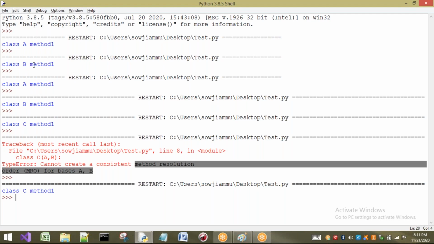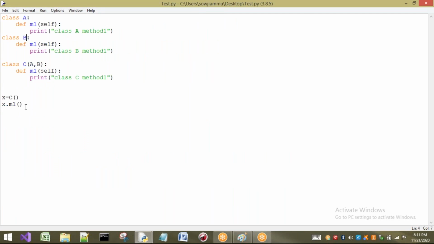Now it is giving you what? Class C method 1. That means what? Before, I told you that C is a subclass of A and B, but I also told you that B is a subclass of A, so we got some exception there. Now I have removed that one so that we are not getting any exception. X is of C type, so it executed M1 in C. There is no problem. Now I will remove this M1 here.